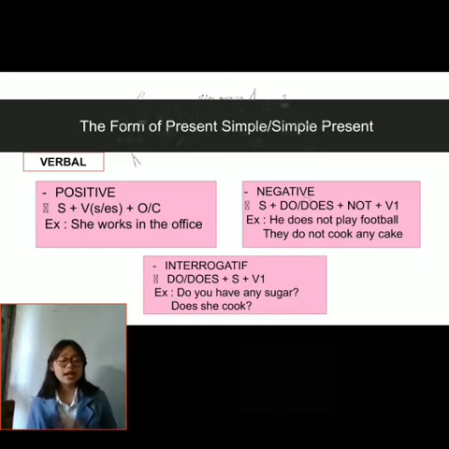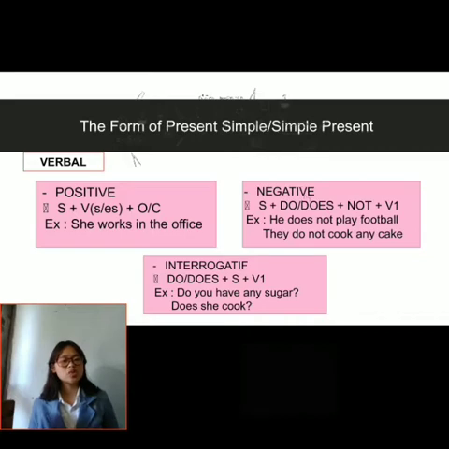Then, to make a negative sentence, the form is subject plus do or does plus not plus verb 1. For example, he does not play football, or we can say he doesn't play football. Then, they do not cook any cake, or they don't cook any cake.